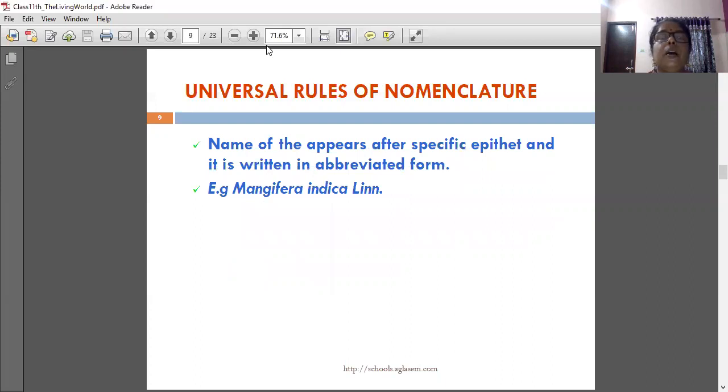The name of the author appears after the specific epithet and it is written in abbreviated form only. The name of the author will be here. For example, Linnaeus, like that. Example, Mangifera indica.